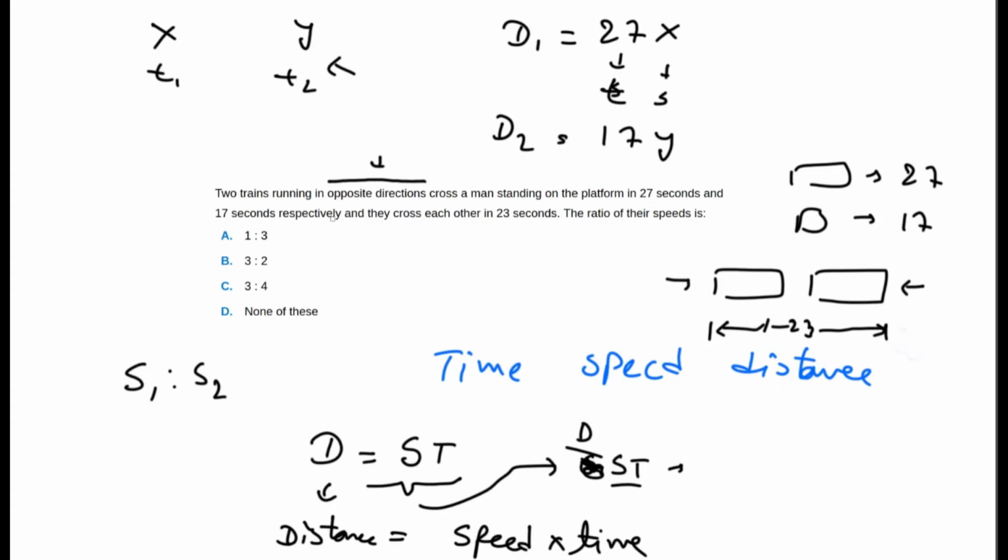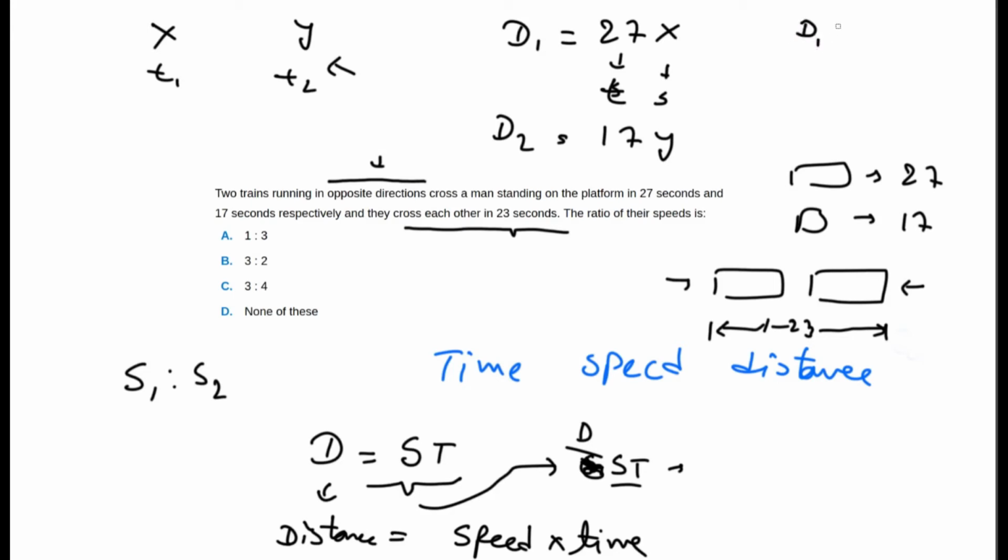Next, we use this part of the question and find the time taken for crossing each other in relation to distance. If you know the formula for relative speed, we have to add the speeds for trains running in opposite directions.